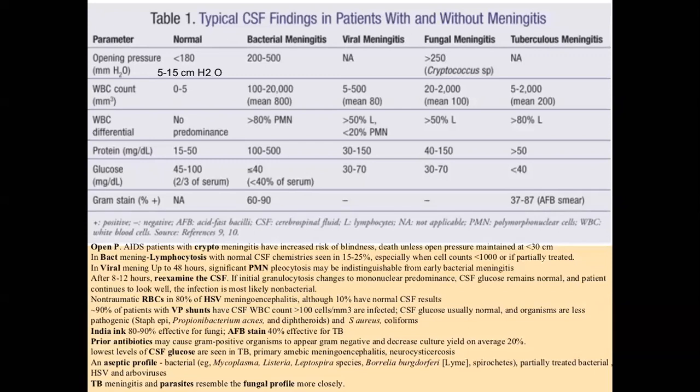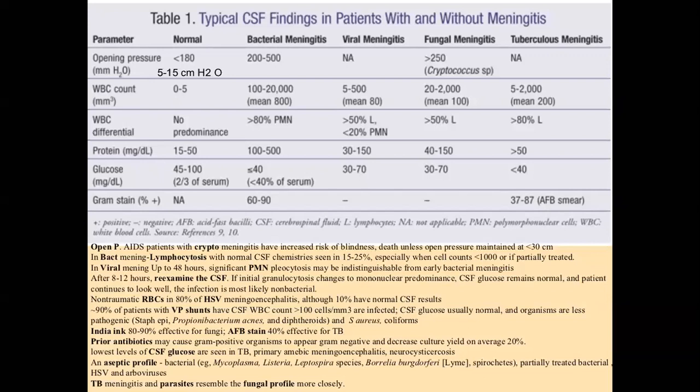What is the importance of the gram strain? If the gram strain is positive, we diagnose the patient with bacterial meningitis, which is called septic meningitis. But if the gram strain is negative, we call it aseptic meningitis. Now, what occurs in bacterial meningitis? The opening pressure is 200 to 500. The normal value is less than 180, so opening pressure is increased in bacterial meningitis.